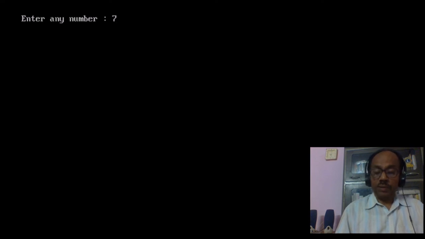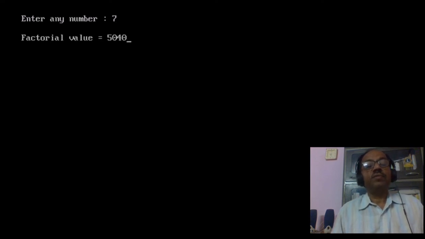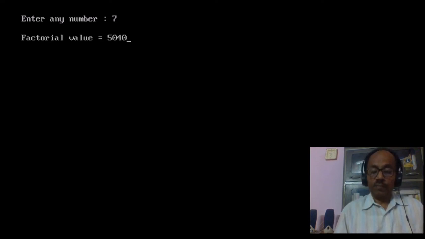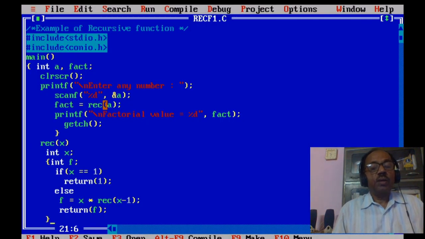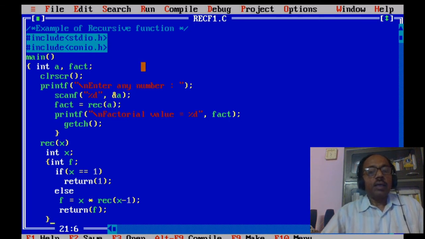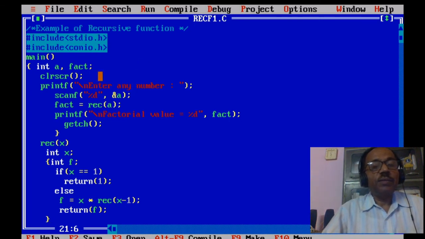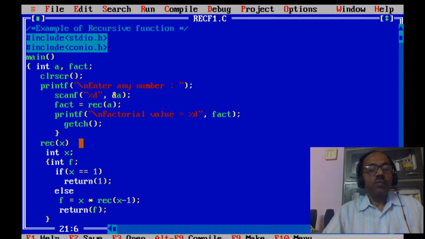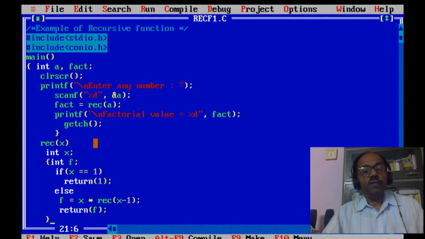Control F9, 7: 5040, you may verify it. So in this program we are calculating the factorial of a given value.